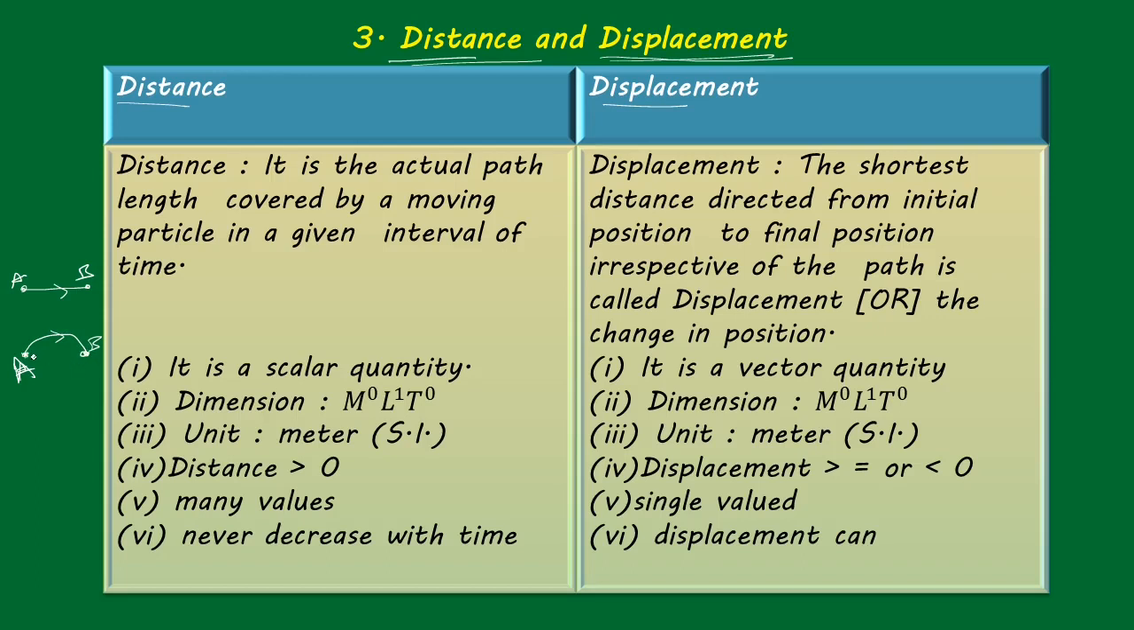Now see the displacement definition: the shortest distance. What is the shortest distance between A and B? This is the shortest distance. The path length the particle traveled may be bigger compared to the first case, but the displacement is always considered the shortest. So this one is the displacement, and this is also the distance. Distance and displacement are the same in this case, but in this case, is it the same?